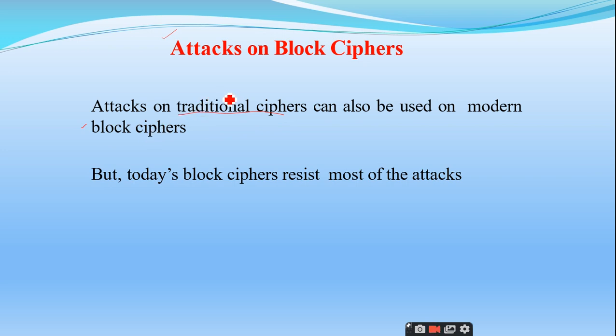What are traditional ciphers? What are the categories of traditional ciphers we have? Substitution and transposition. Super. Whatever attacks we have on substitution and transposition techniques are also applied to modern block ciphers. But compared to the traditional ciphers, block ciphers are more resistant to these attacks. So you cannot easily break block ciphers. That is the point you have to understand, right?